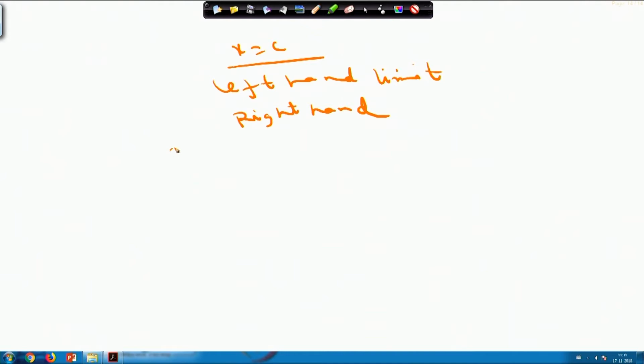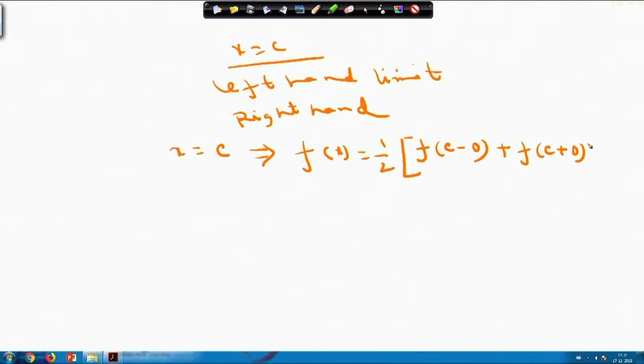So, at such a point x equals c, the value of f x can be written as half into left hand limit plus right hand limit, that is f of c minus 0 plus f of c plus 0.